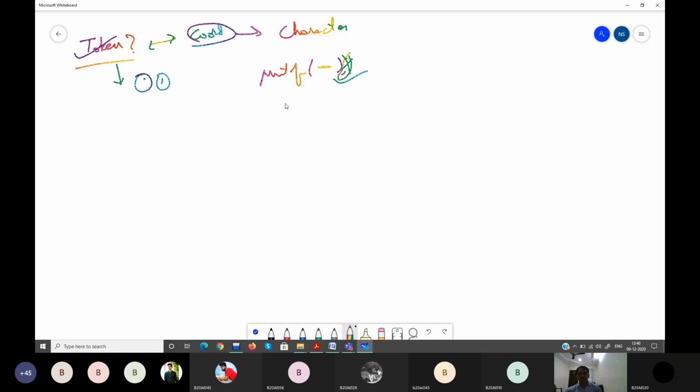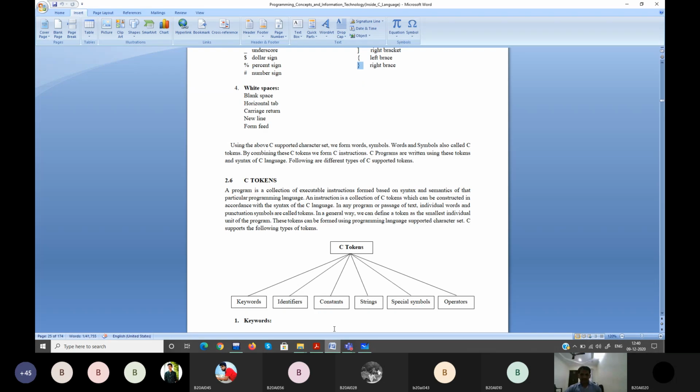So an indivisible unit of your executable program is called a token. A program is a collection of executable instructions formed based on the syntax and semantics of that particular language. An instruction is a collection of C tokens, which can be constructed in accordance with the syntax of C. In any program or a passage of text, individual words and punctuation symbols are called tokens.